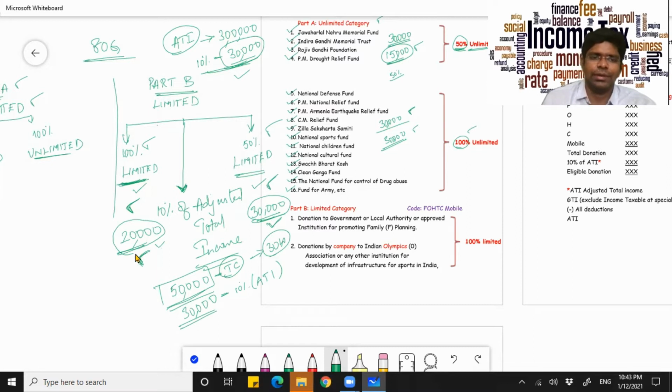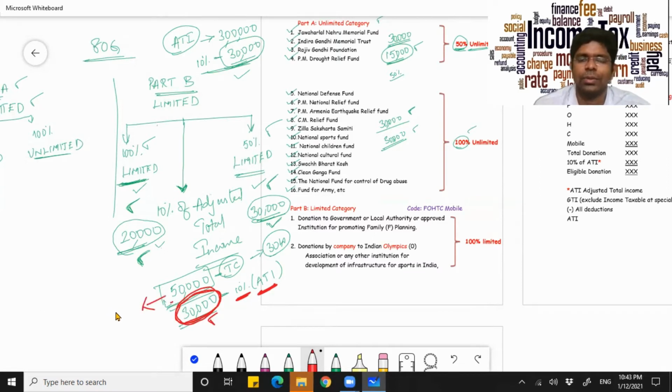Now, say here, your total limit that is permitted is 30,000 in our example, because 10% of your adjusted total income is 30,000. Your maximum limit of contribution permissible is only 30,000, and the remaining 20,000 out of 50,000 shall not be permitted.